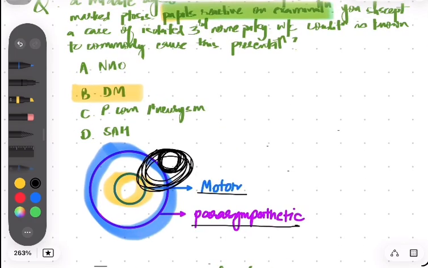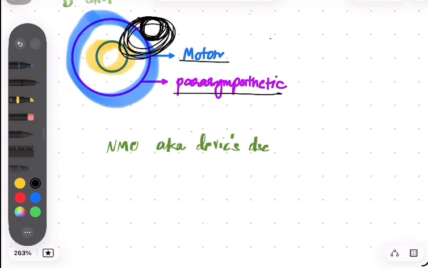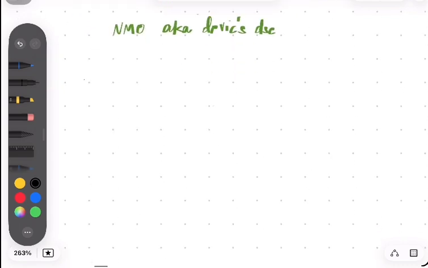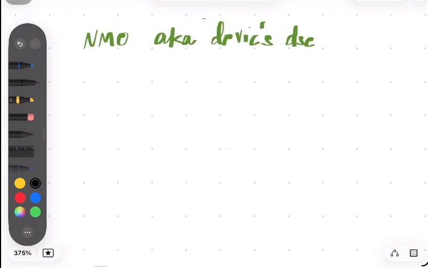Now about NMO, which is also known as Devic's disease. So before we learn NMO, we have to learn optic neuritis. And the reason is the most common cause of an acute unilateral loss of vision with RAPD, a normal fundus, and a swollen nerve is optic neuropathy. And the most common optic neuropathy is optic neuritis.